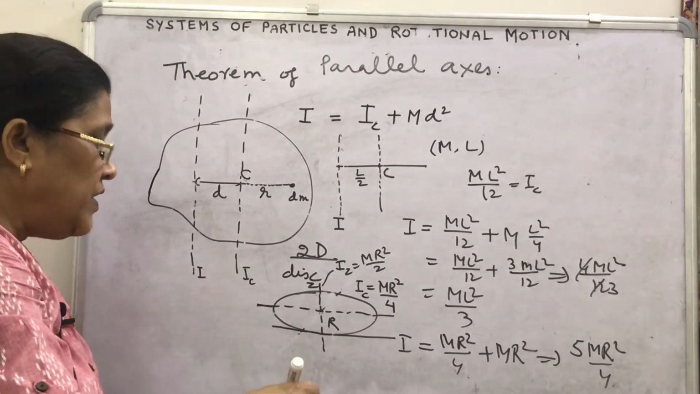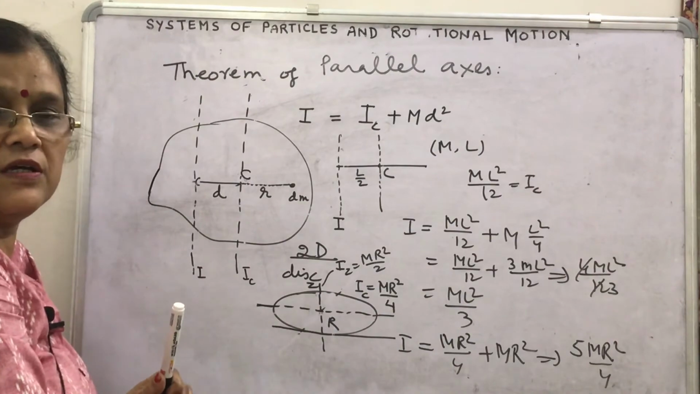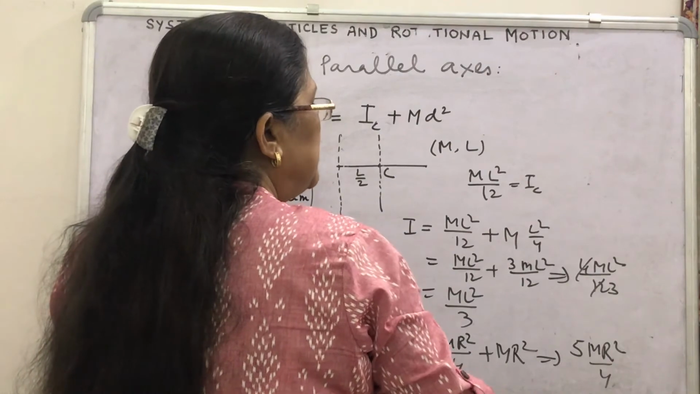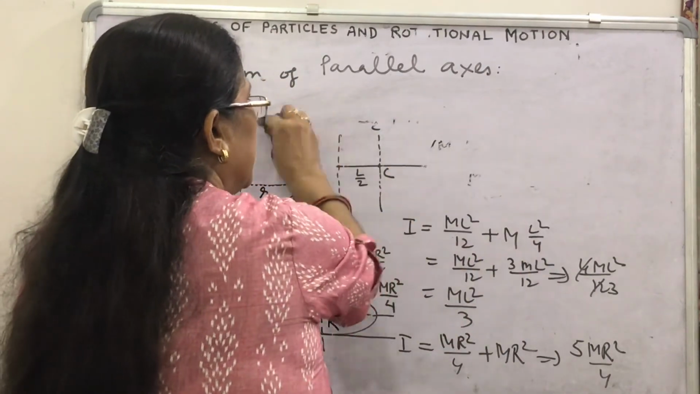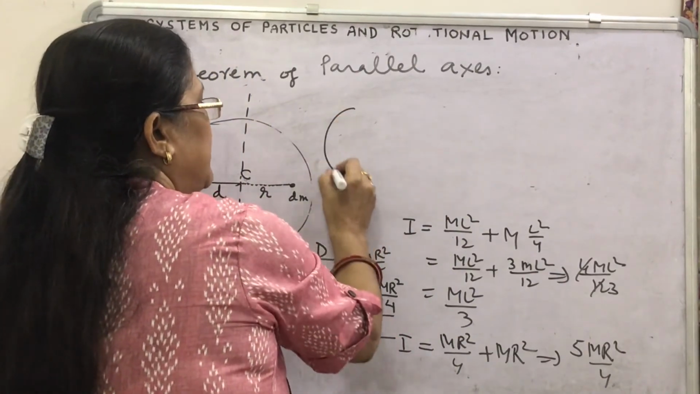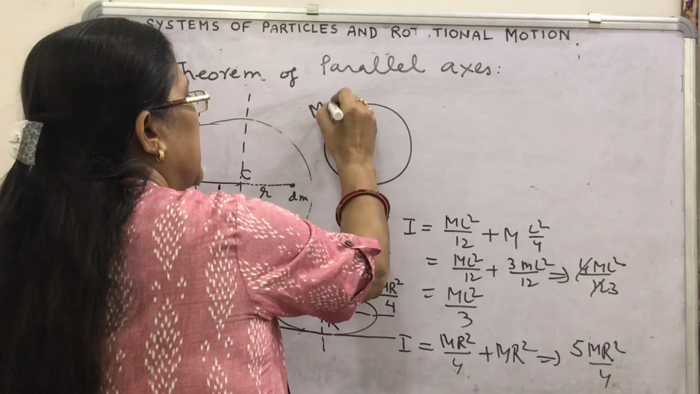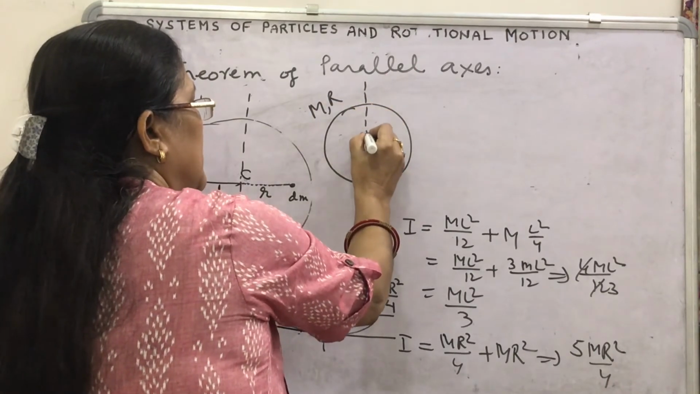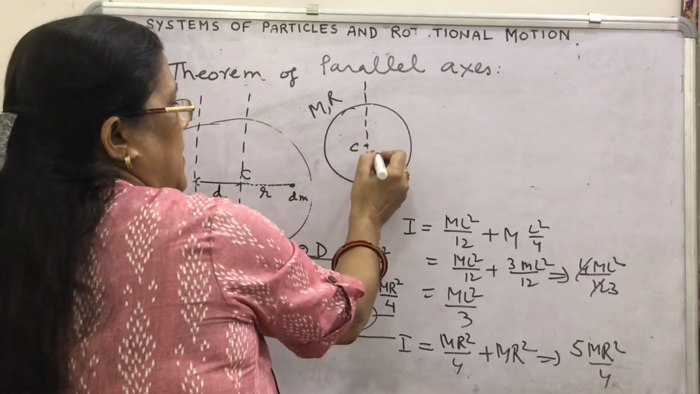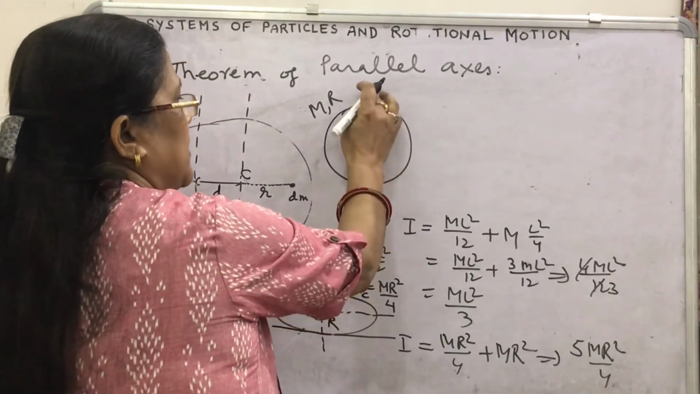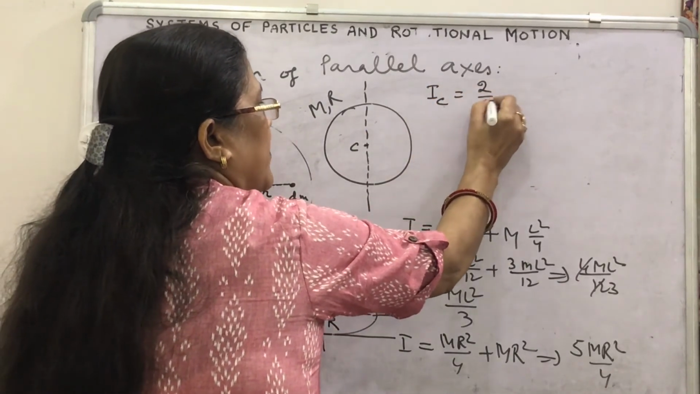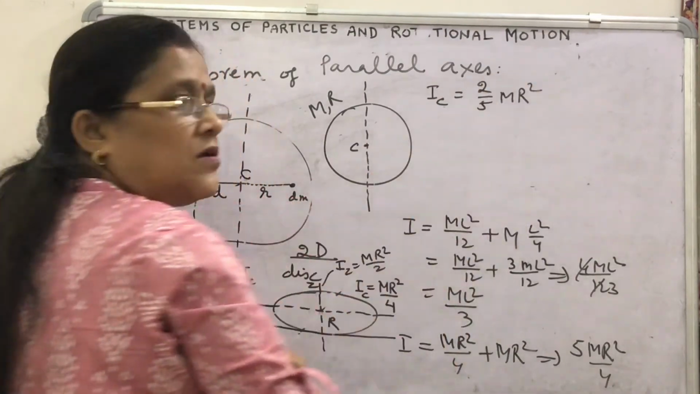So what we have seen in the two-dimensional case, similarly, in the three-dimensional case, suppose there is a solid sphere of mass m and radius r. The moment of inertia about an axis passing through its center of mass is given by 2 by 5 mr square. This you have to learn.